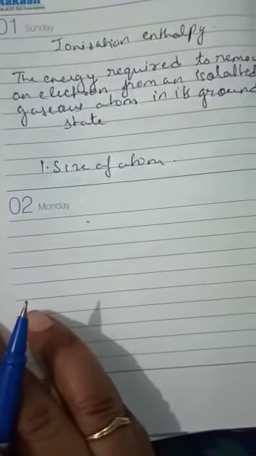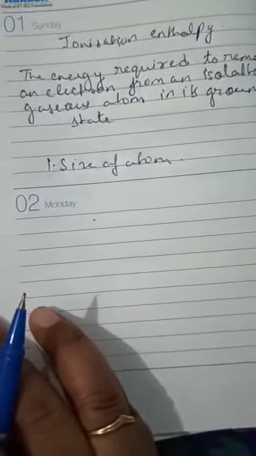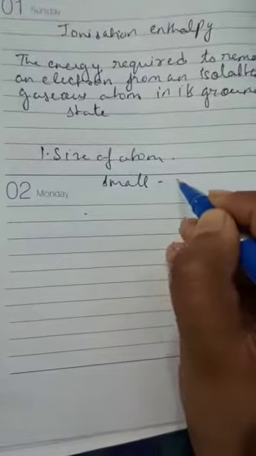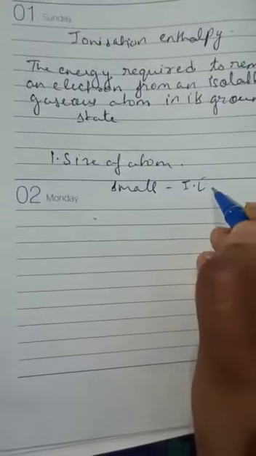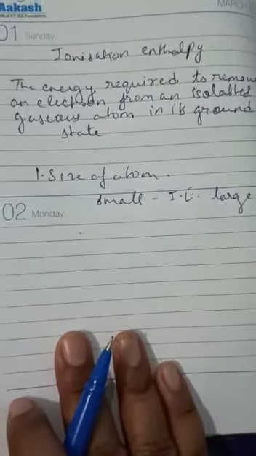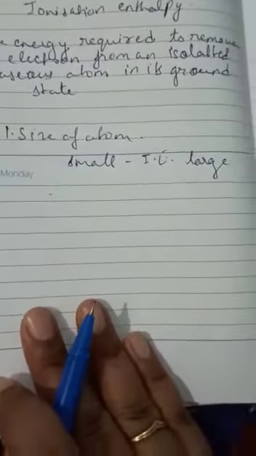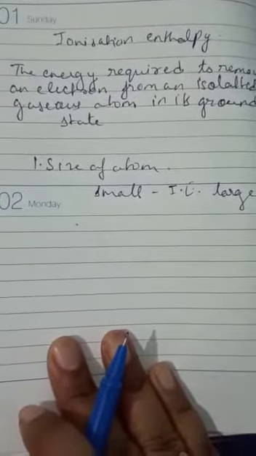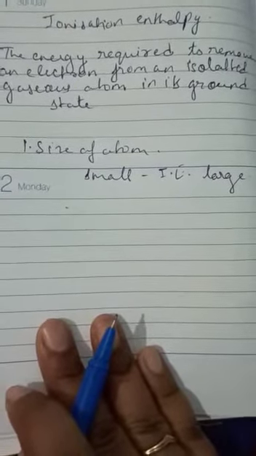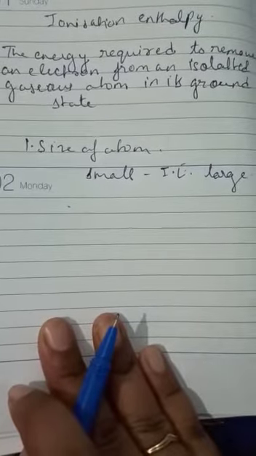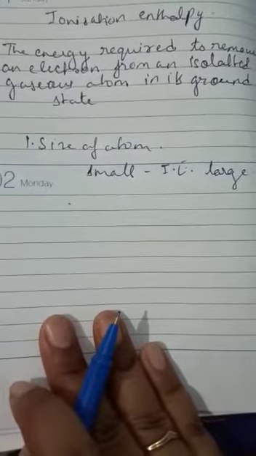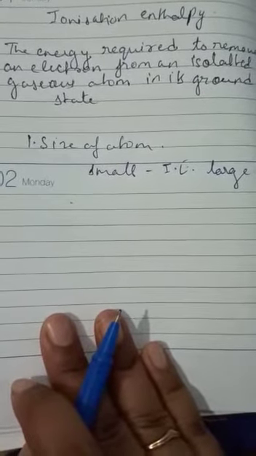One thing which you must consider here is that when the size of the atom is small, then the ionization energy will be large, because if the size of the atom, students, is small, then the distance between the nucleus and the electron will be less, and because of which there will be a strong attraction between the nucleus and the electron, and due to which a large amount of energy would be needed to remove that electron from the atom.